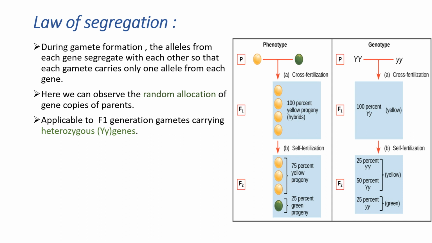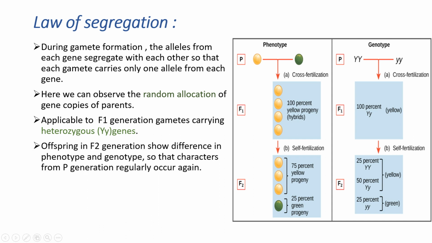When he crossed those F1 hybrids, the result was that some of them had yellow colored seeds and some had green colored seeds. He was shocked: why, when we crossed both of them, did we get yellow and green? Then he observed that the genes are segregated, and when the F1 hybrids are crossed with each other, they are arranged with some in the homozygous form and some in the heterozygous condition. By using this, he explained the phenotypic and genotypic ratios.